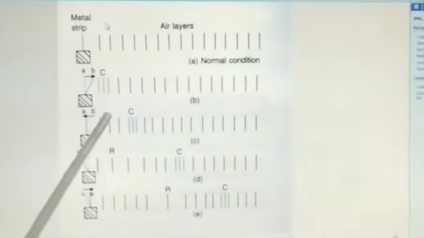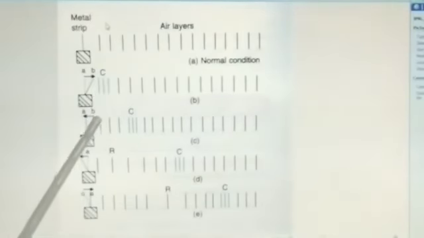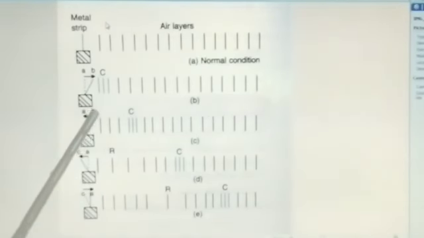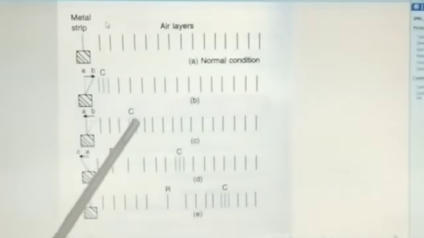Now as the metal strip returns from B to A, from the right extreme to the mean position, after pushing the particles near the strip, the compression C moves forward and the particles of air near the strip return back to their normal position due to the elasticity of the medium.